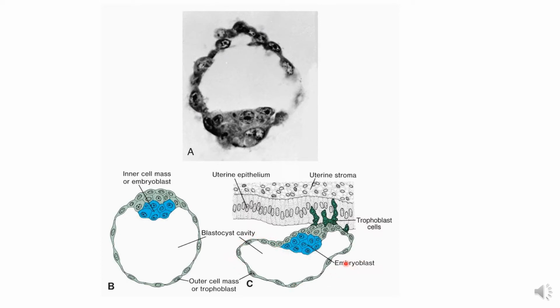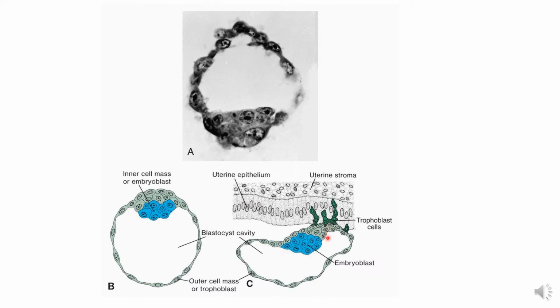The blastocyst hatches out, or comes out, from the zona pellucida through a small hole, and it develops a figure of 8 like this. This is the figure of 8. It hatches out, and the zona pellucida disappears.